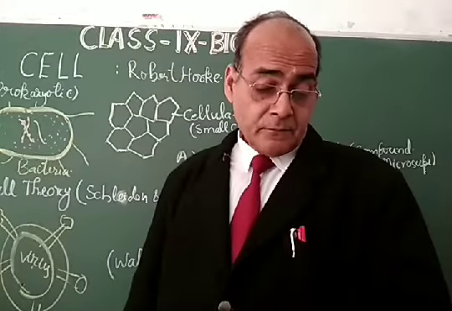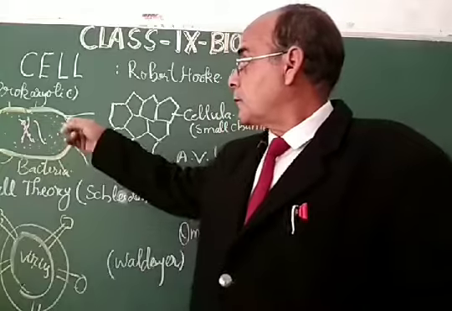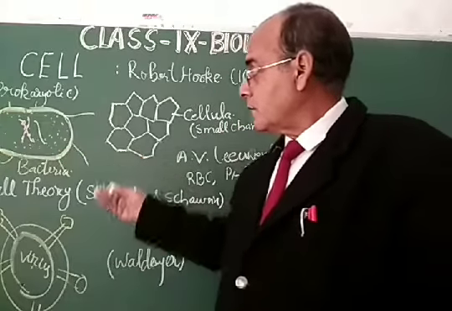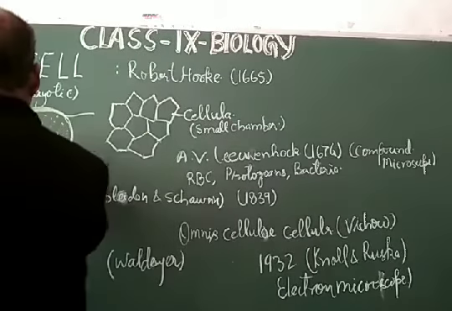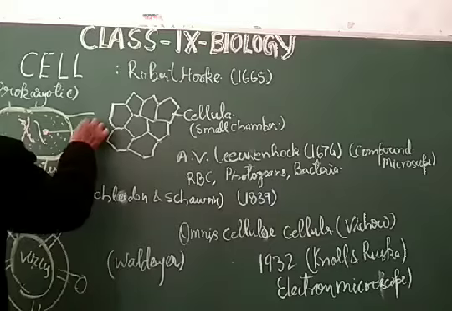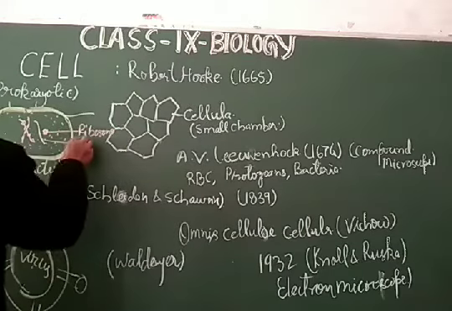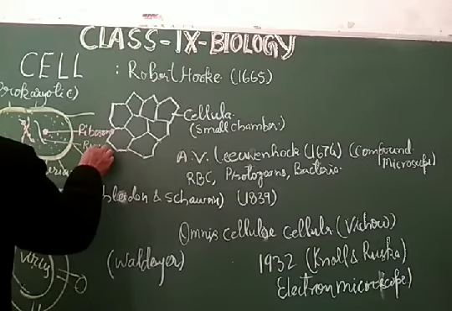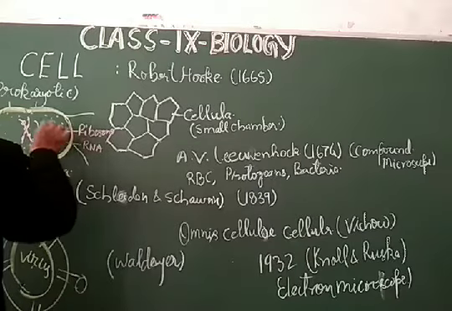Cell organelles are absent in the prokaryotic cell, while the eukaryotes have them in full. This is the ribosome. Ribosomes are found in eukaryotic as well as in prokaryotic cells.